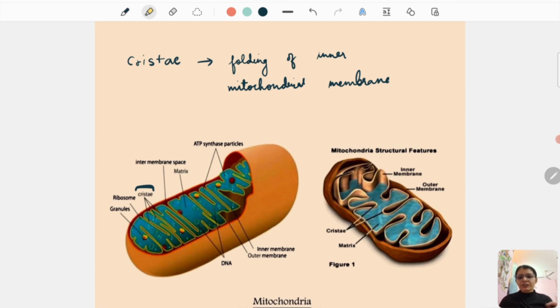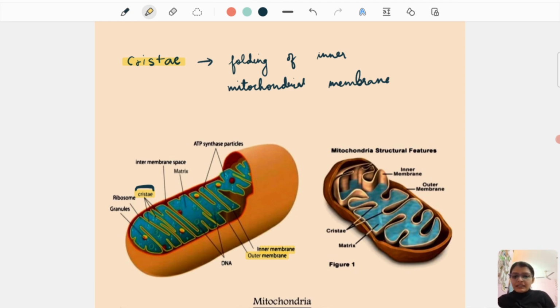So this is the structure of mitochondria that you need to draw in the exams. You will show an outer membrane and an inner membrane. As you can see, the inner membrane is folded into crista. This is an important structure which is asked in exams. What is the crista? Where is it found? In which cell organelle is it found? So, what is crista? Folding of the inner mitochondrial membrane.